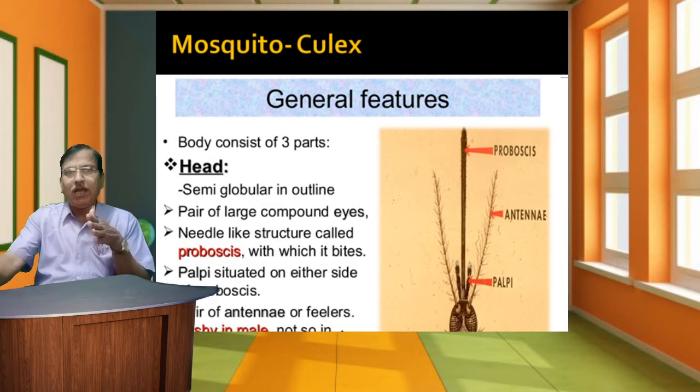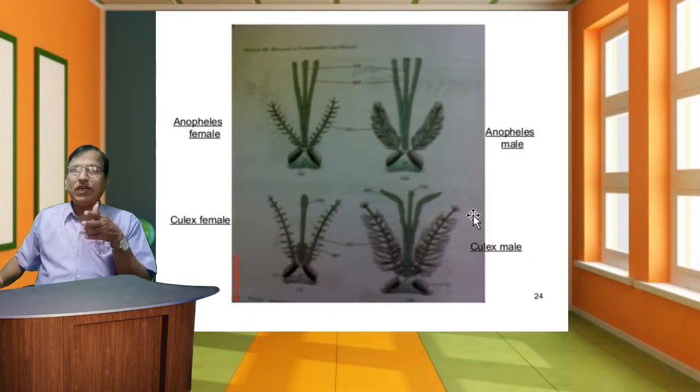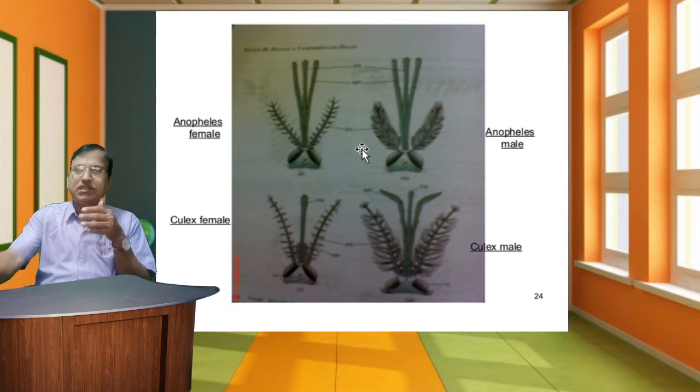A pair of antennae or feelers, fuzzy in the male, not so in the female. This is a palp, antenna, and proboscis. These parts are seen in the mosquito Culex head. Also, uppermost is an Anopheles, and Culex female. The mouth parts were already studied in the first species of the mosquito.